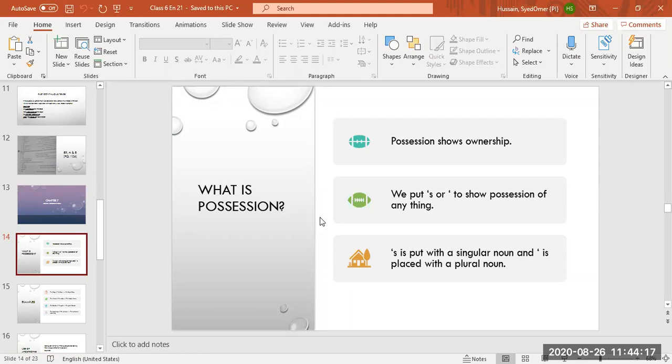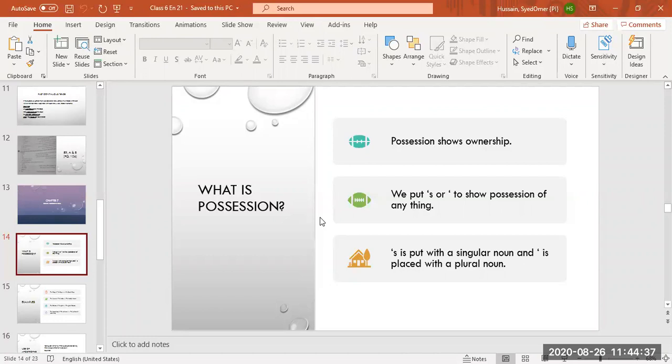If a noun is singular and the noun is not ending in s, then we put apostrophe s. But if I say the cycle of my brothers, brothers is already ending in s.